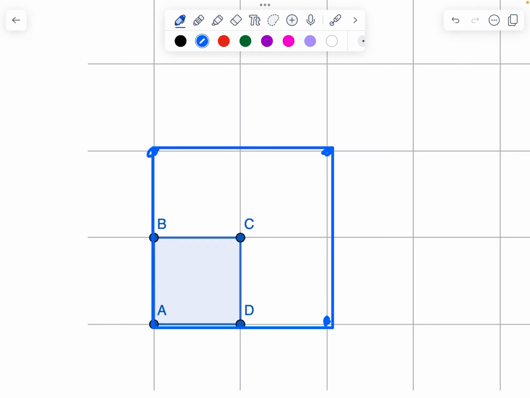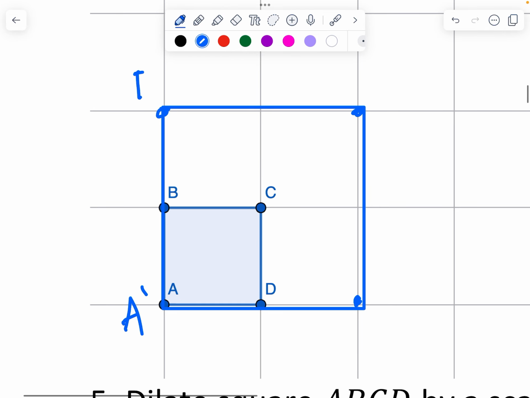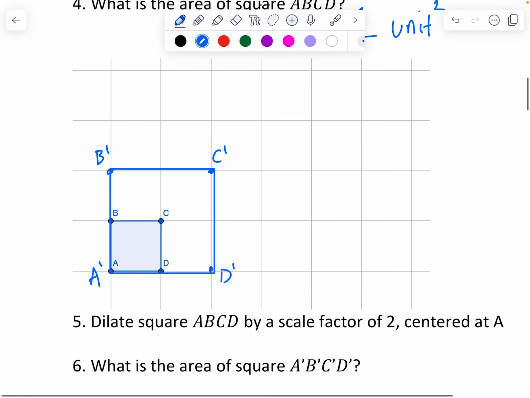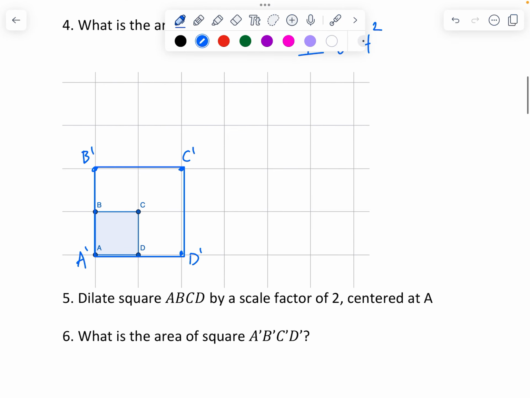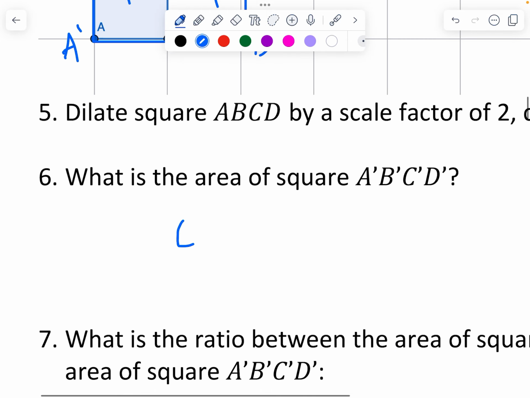And so here would be A prime, B prime, C prime, and D prime. The question is, what is the area of our new square? If we count, we have 1, 2, 3, 4 actual boxes here. So now it would be 4 square units.